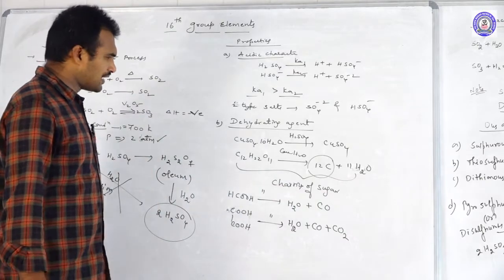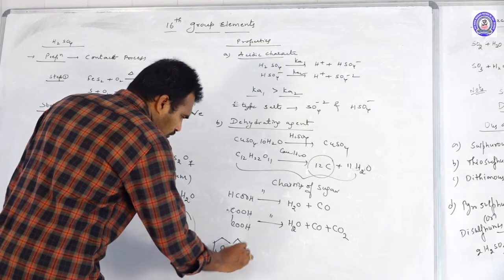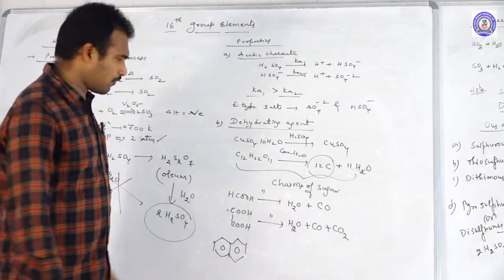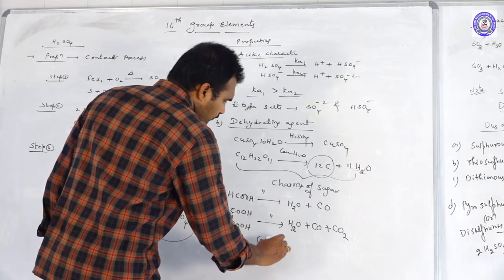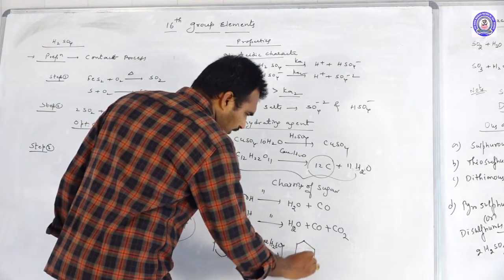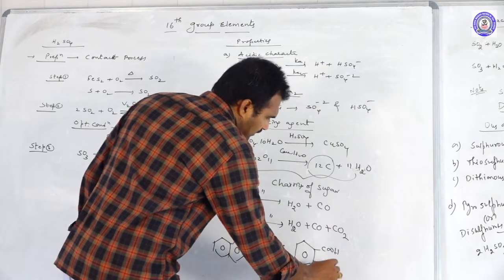And one more beautiful example: if you add concentrated H2SO4 to the naphthalene structure, what do we expect? We'll get phthalic acid. One ring will break and we'll get phthalic acid.